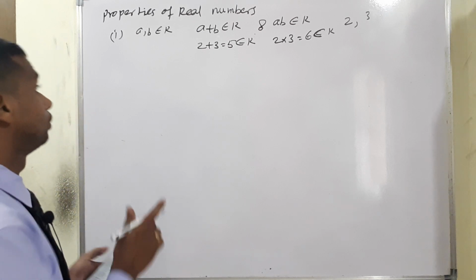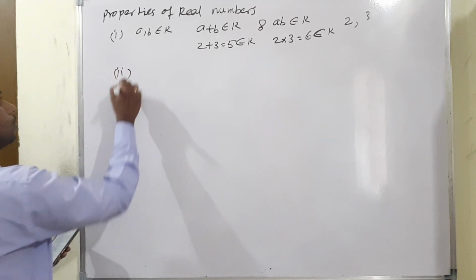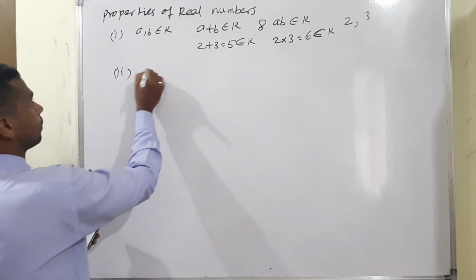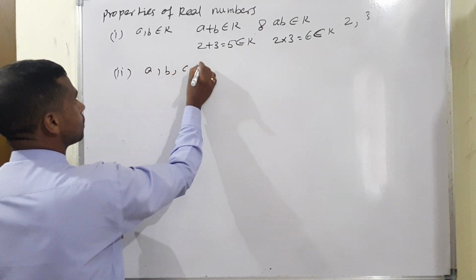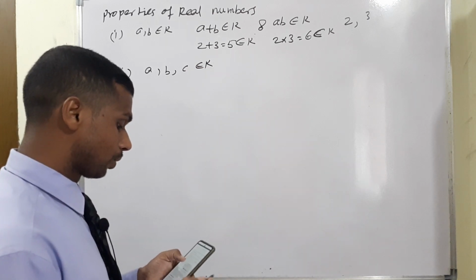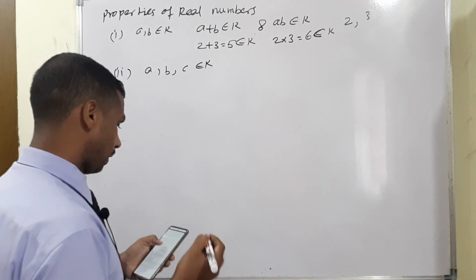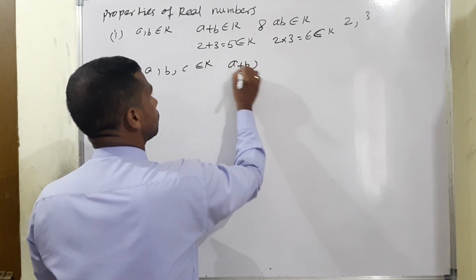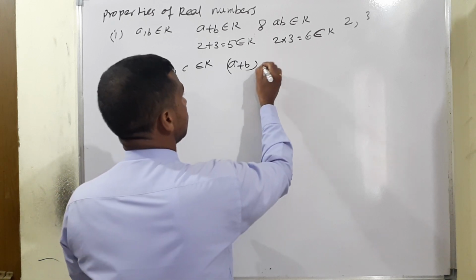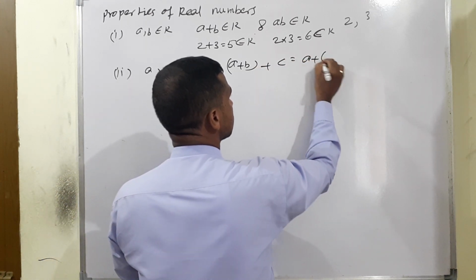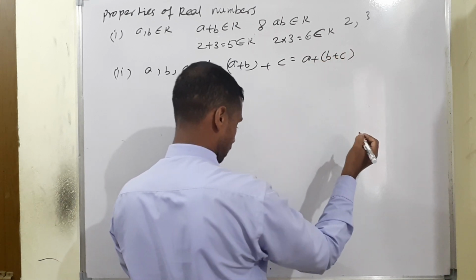Property number 2: a, b, c belong to R. That is the associative law. What is the meaning? The condition: (a plus b) plus c is equal to a plus (b plus c).